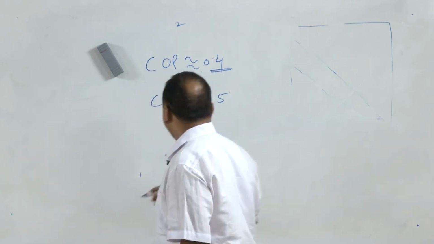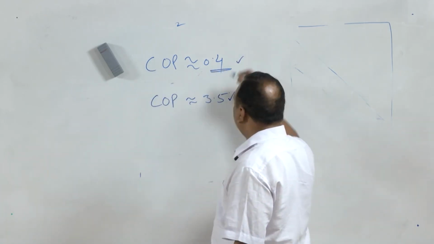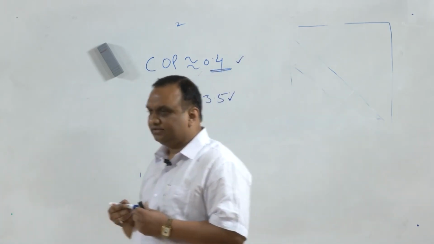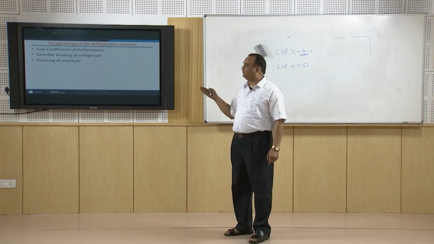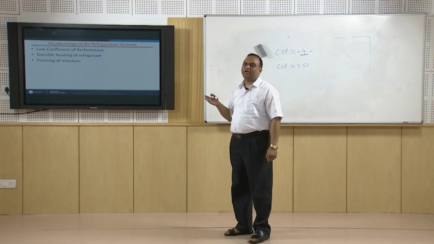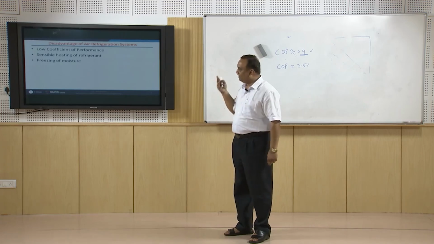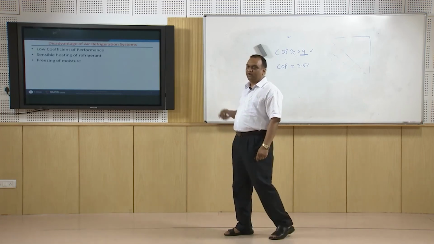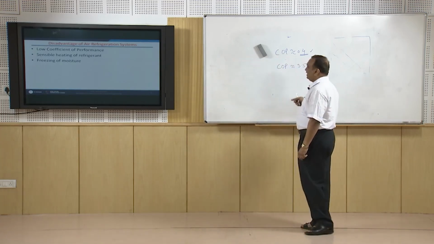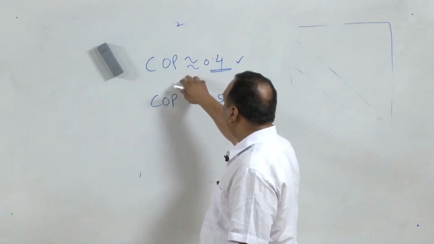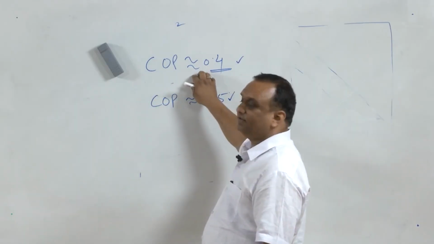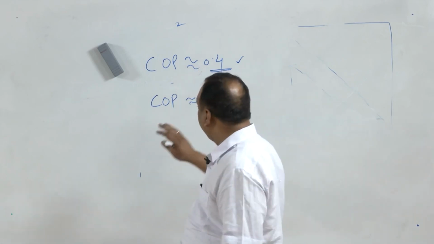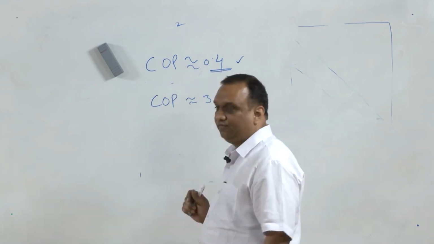So, it is 8 to 9 times this. If it is so beneficial as an air standard cycle, why can't we use air refrigeration cycles for our buildings? It is not advisable because the coefficient of performance of the air refrigeration cycle is very low in comparison to that of vapor compression cycles.